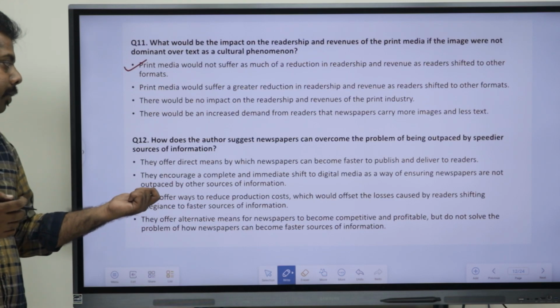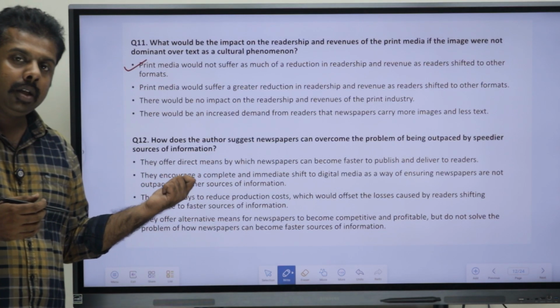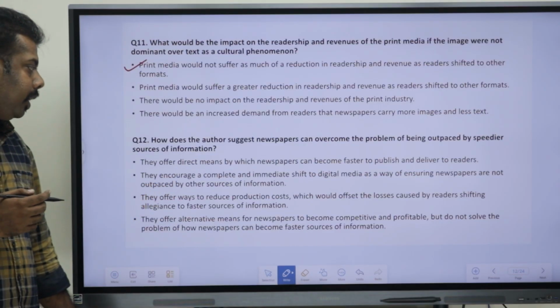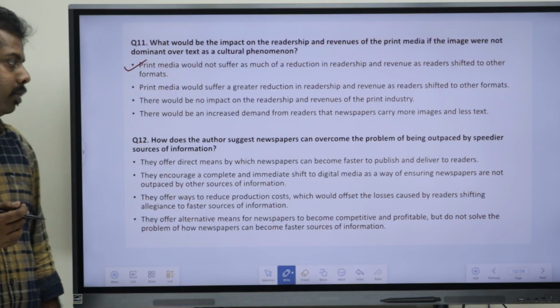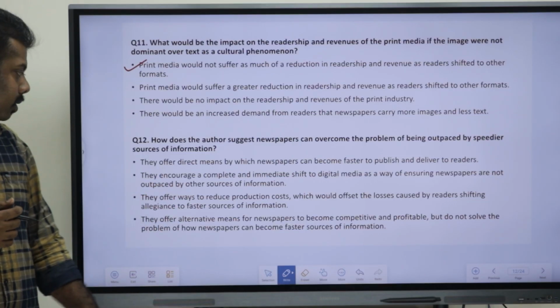They offer direct means by which newspapers can become faster to publish and deliver to readers. Okay. They encourage a complete and immediate shift to digital media as a way of ensuring newspapers are not outpaced by other sources of information.